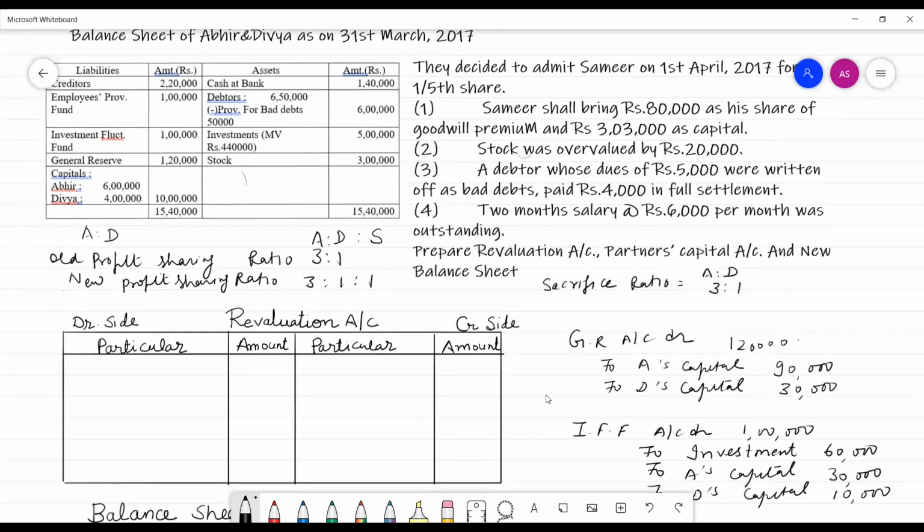Now, second entry, stock is overvalued by rupees 20,000. Here there is a loss of stock, so this entry would go on the debit side of revaluation account. The journal entry would be stock revaluation account debit to stock account. It would come on the debit side of revaluation account to stock. The amount is 20,000, as it is a loss, so it would be reduced from the balance sheet.